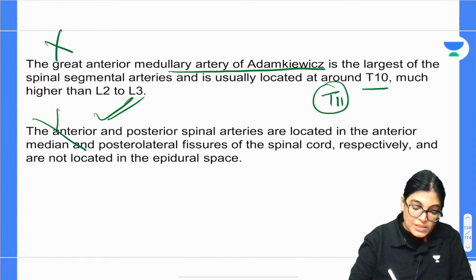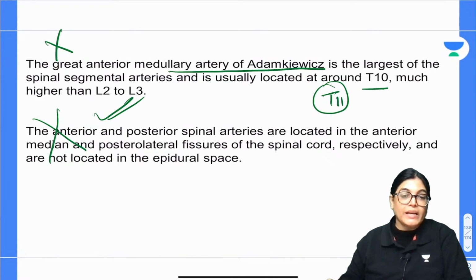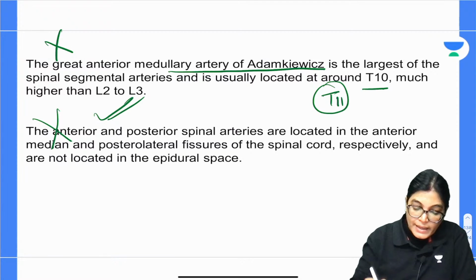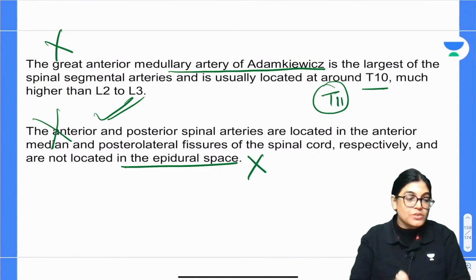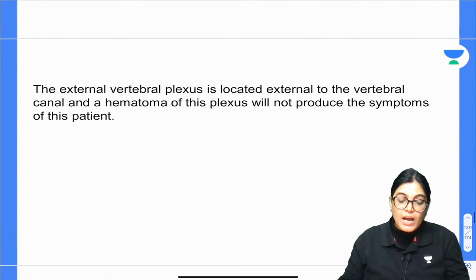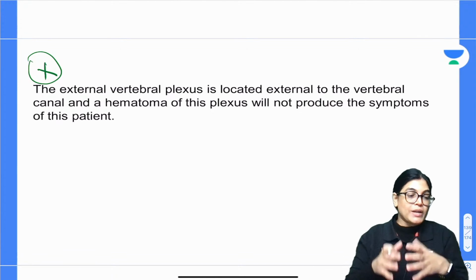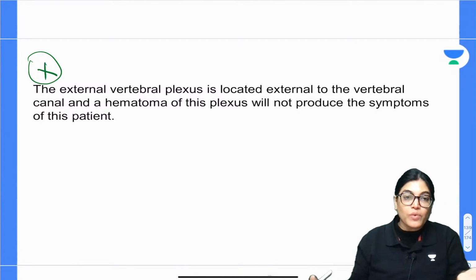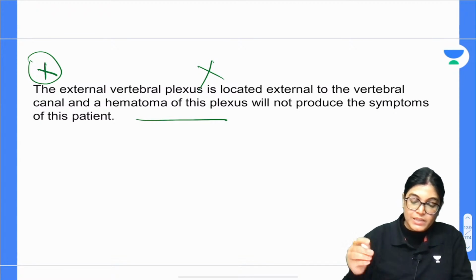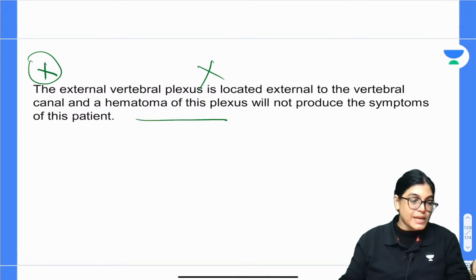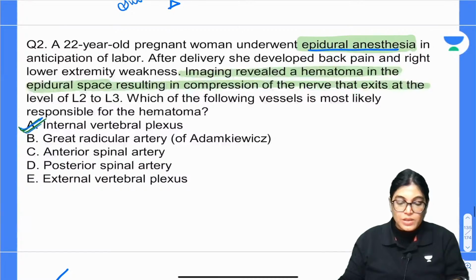The anterior and posterior spinal arteries, as we know, are located in the anterior median and posterolateral fissures respectively, and these arteries are not located in the epidural space. So, this is not the reason for pain or hematoma formation. So, these are incorrect. Now, one of the options which was confusing us was the external vertebral plexus. It is lying outside the vertebral canal, so it can't produce a hematoma in this case. So, it is also a wrong option. This is the reason we have got the correct answer here as A, internal vertebral plexus.